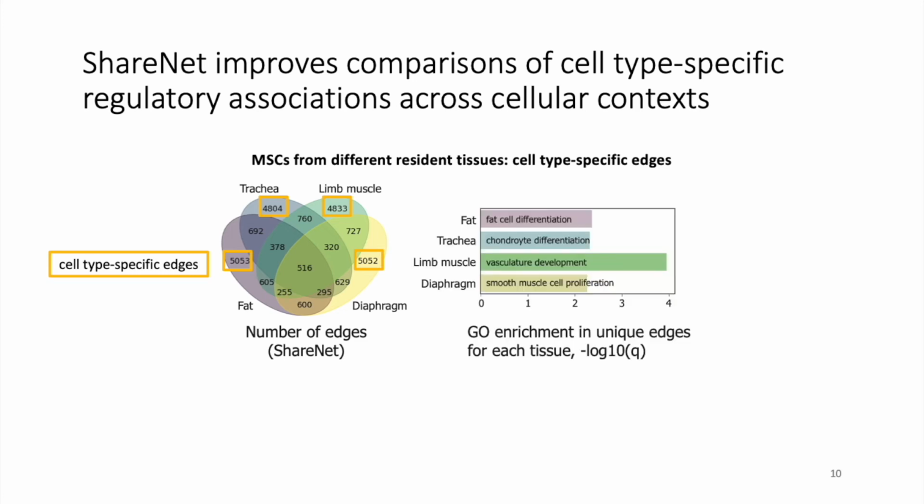We found that the cell type specific edges in each of these networks are significantly enriched for differentiation development pathways that correspond to their tissues of origin. We performed the same set of analyses for networks inferred without ShareNet and found that of the four tissues networks, only one of the networks, the network for the trachea, had unique edges that were significantly enriched for the relevant tissue-specific differentiation pathway. The differentiation pathways related to fat, the limb muscle, and the diaphragm were only significantly enriched when using the networks inferred using ShareNet.